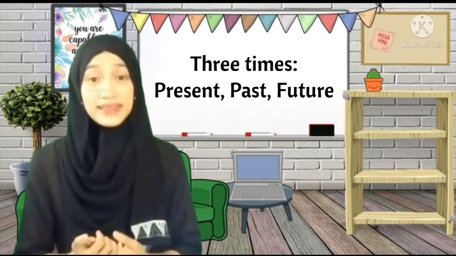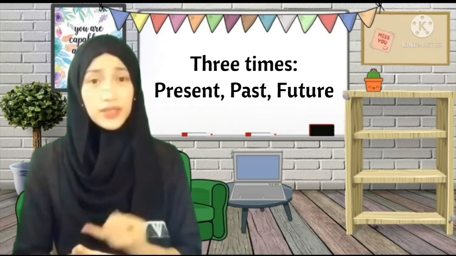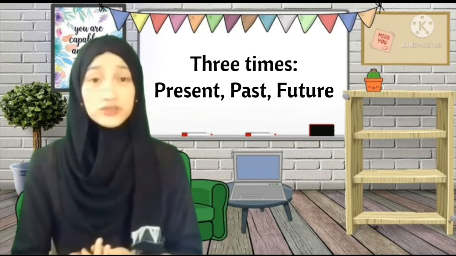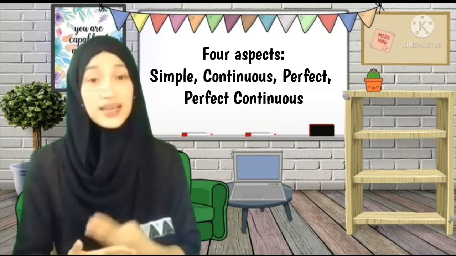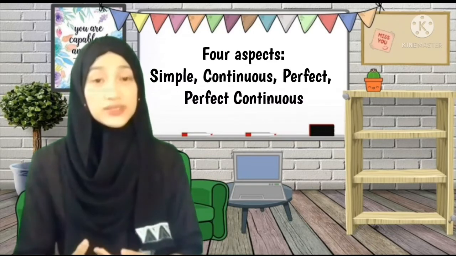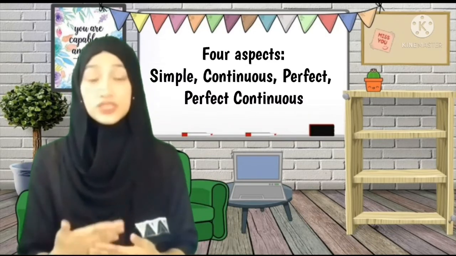So, we have 3 times: the present, past, and future. Then we have 4 aspects: the simple, continuous, perfect, and perfect continuous that I will further explain later.